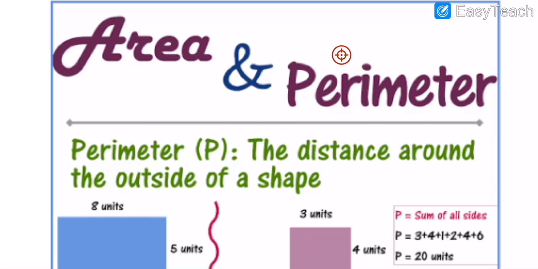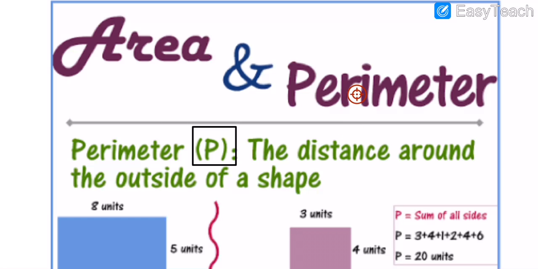Perimeter is always represented with P, because of the first letter. It's the first letter of the word perimeter. Perimeter is the first word.